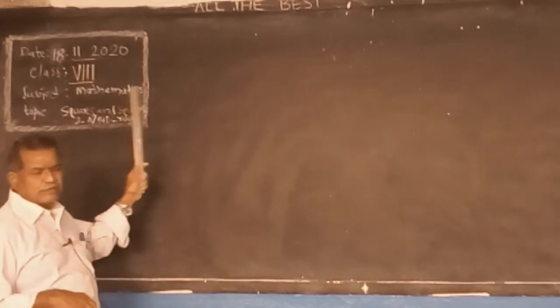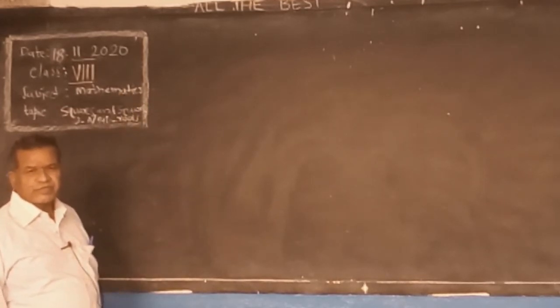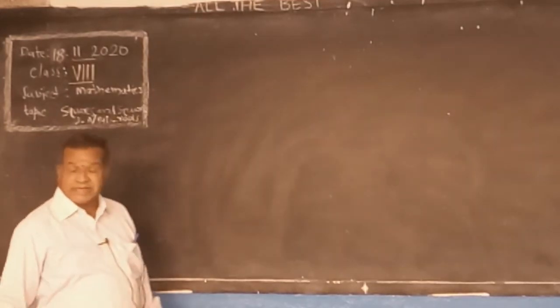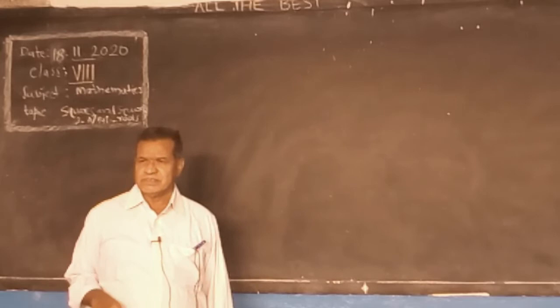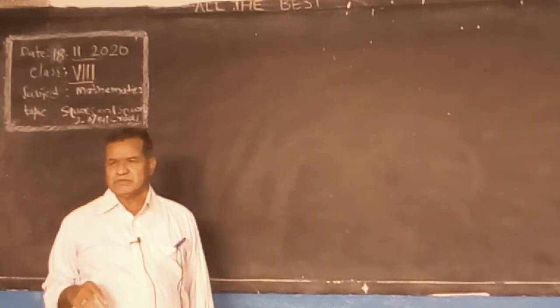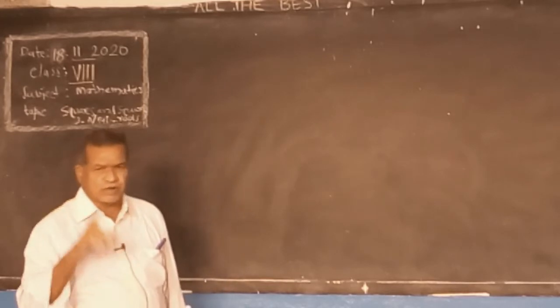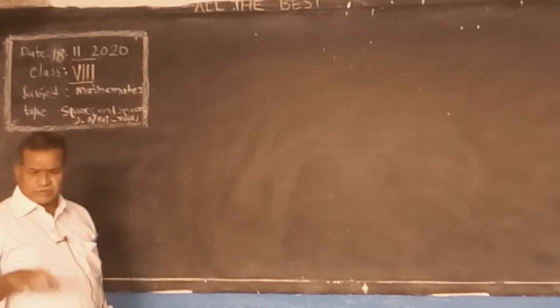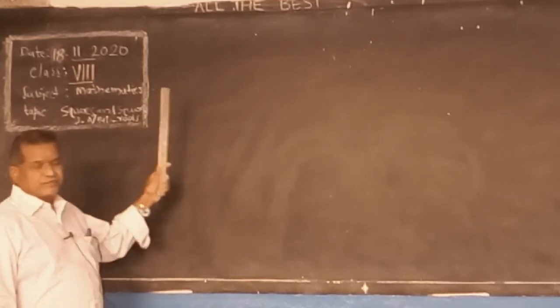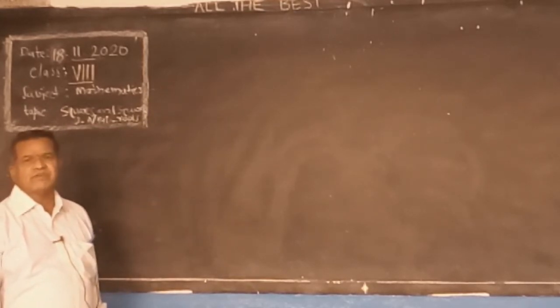A finite set has countable elements, and an infinite set cannot be counted. It has a beginning but no ending. The set of natural numbers is an infinite set, because it begins with 1 and has no ending. Like that. So that is finite and infinite.